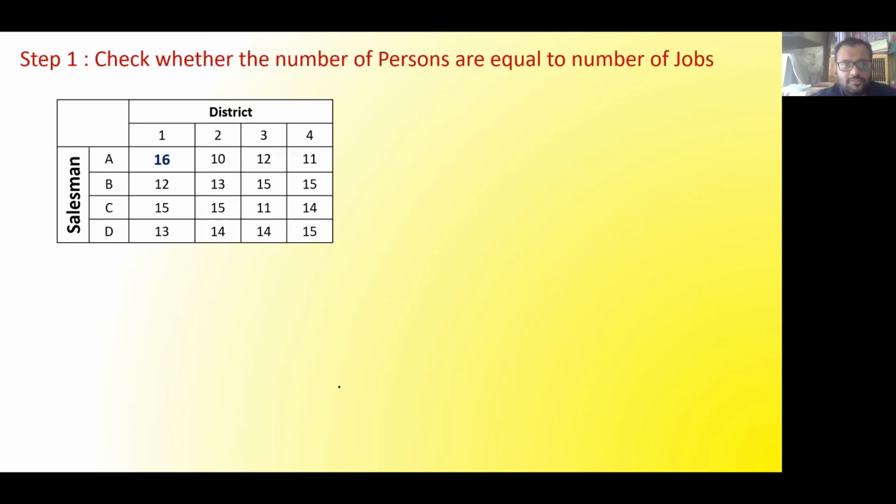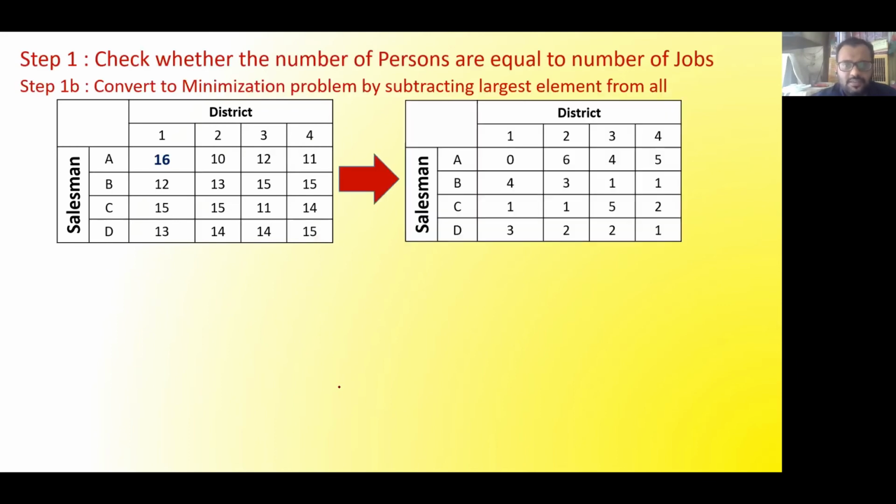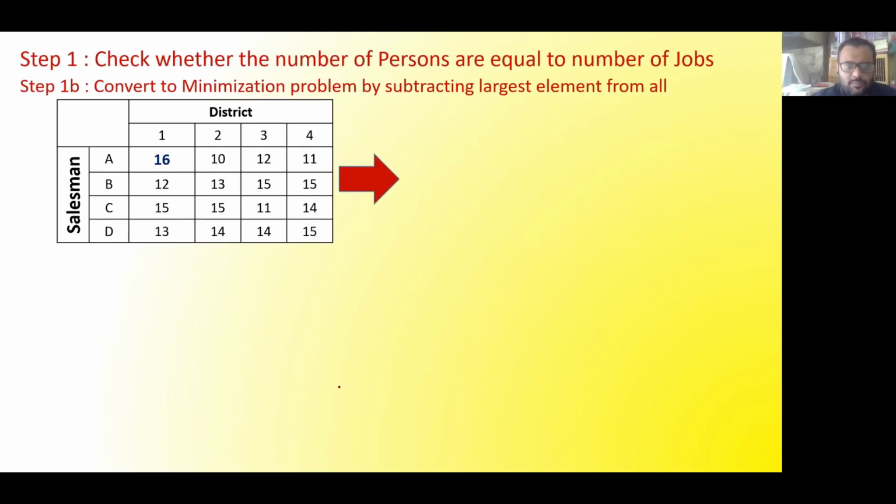Okay, so the first step, whenever you see in an assignment problem the word maximize, or the word profit, or the word sales, is to convert it into a minimization problem. So the first step, as we say, is that the number of rows is equal to the number of columns. Then we have to convert to a minimization problem by subtracting the largest element from all.